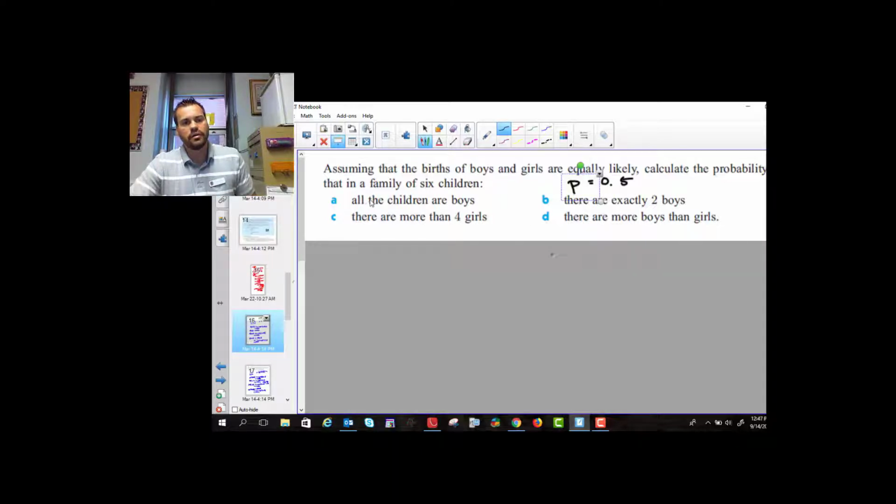So for this trial, the probability of success, what we're defining as success, is having boys. For this trial, we're going to, again, define the probability of success as being boys, because we're looking for exactly 2 boys. Down here, now the success is girls. Or you can leave it as success is boys and go 1 minus the probability.